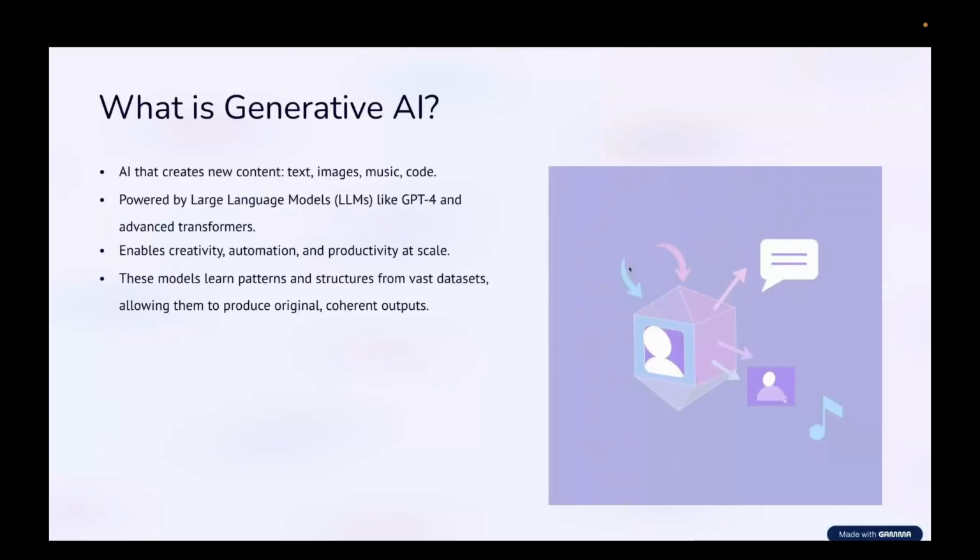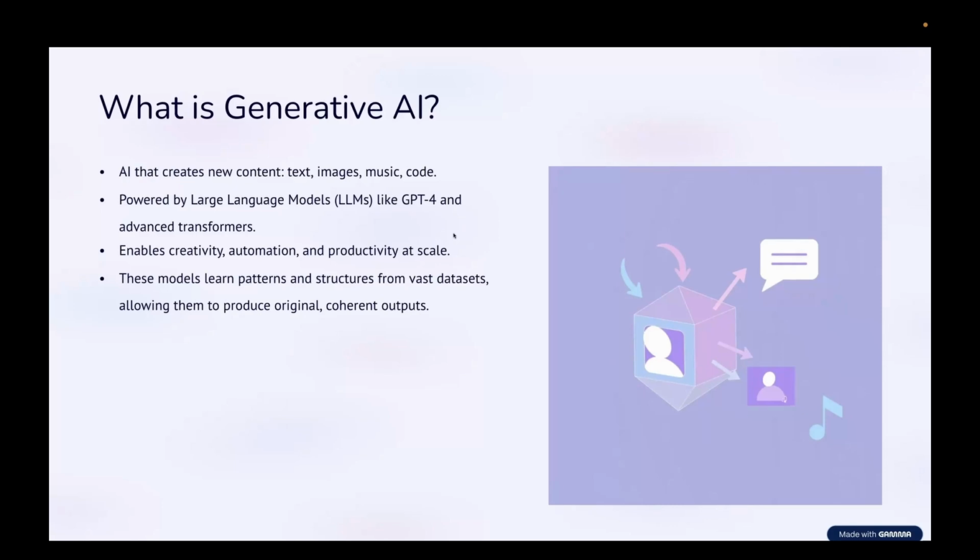What am I talking about? So yes, generative AI is just an AI that creates content, whether it be text, images, music, code, and much more. It can even create presentations for you. Well, that was another spoiler, but yeah. It is powered by large language models like GPT-4 and advanced transformers, which is a GPT. And these are the things that we are going to talk about in the later lectures, how these large language models work, how these GPTs work. So yes, get ready for that.